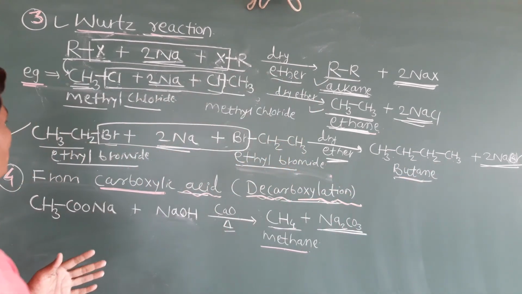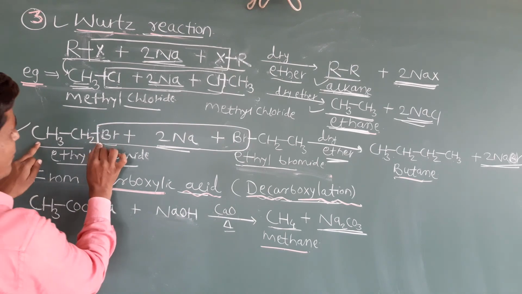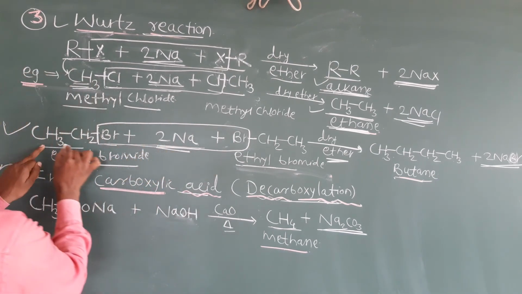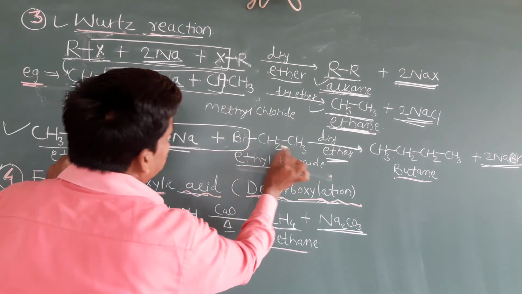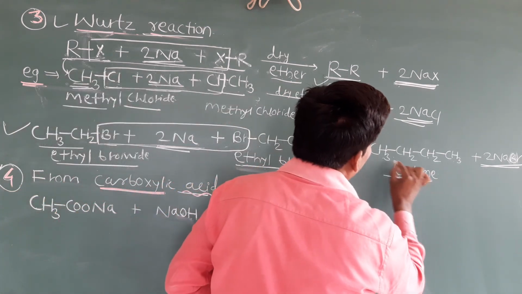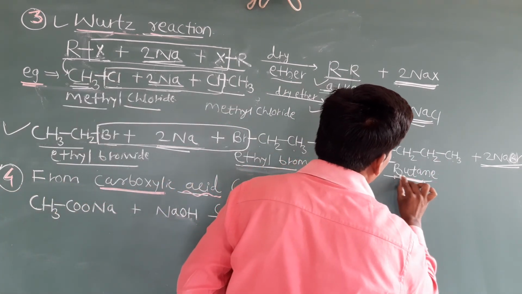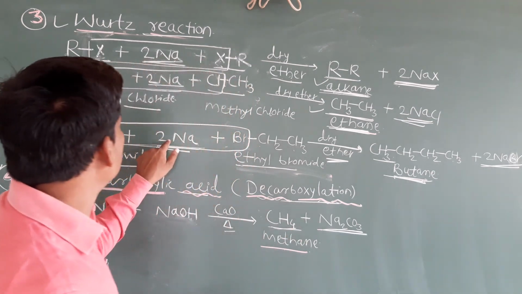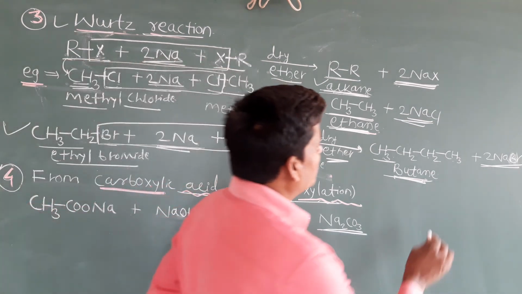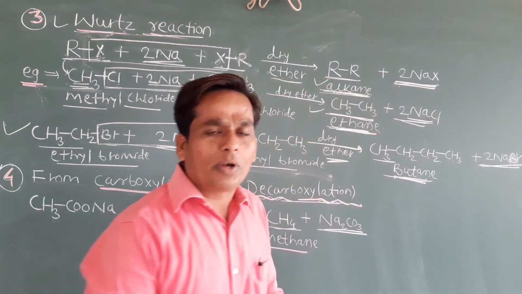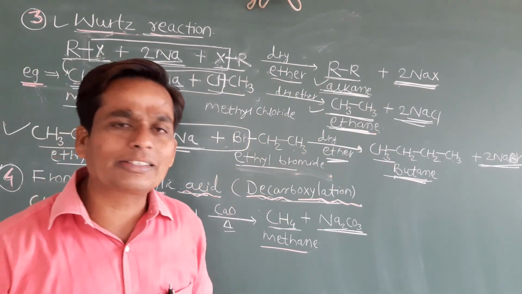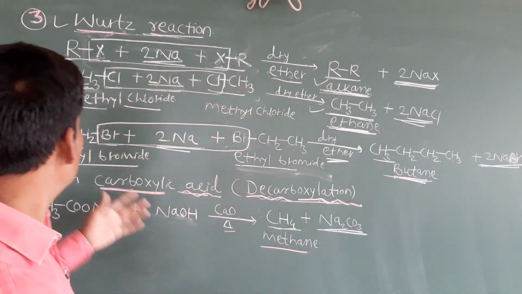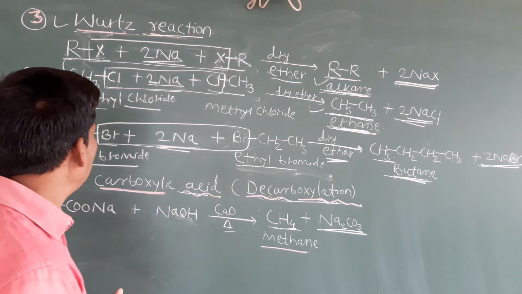Okay. So how that bond will form? See. The bond is breaking from here, 2 NaBr is removed, and this CH3CH2 and this CH2CH3 will join. So what will we get? CH3CH2CH2CH3 is what? Butane. Okay, so very simple. And 2 NaBr, this 2 Na and this 2 Br, sodium bromide is removed as a byproduct. Okay, students. So in exam they will ask how we can prepare the butane. So by using ethyl bromide.